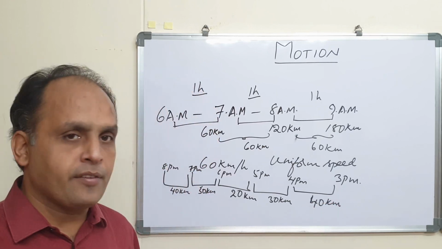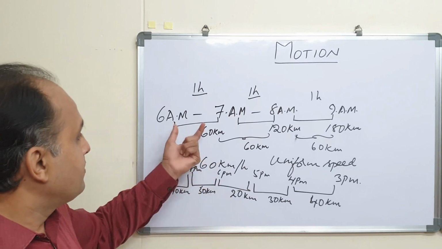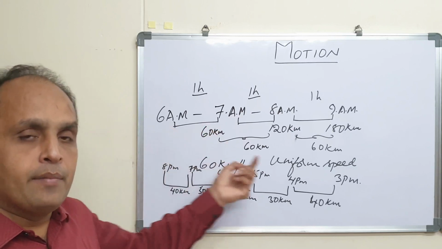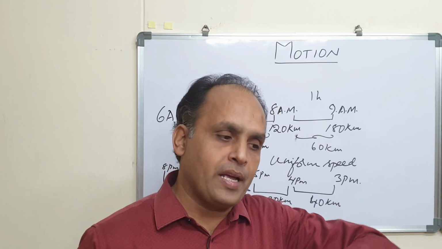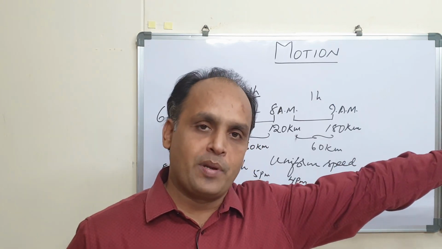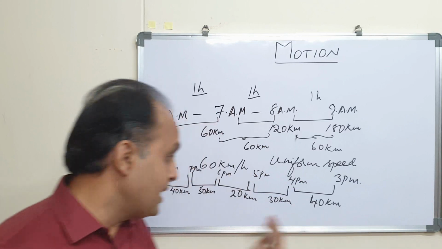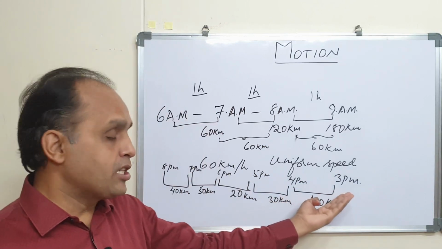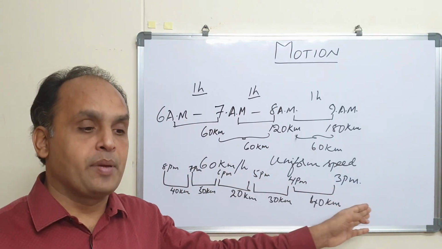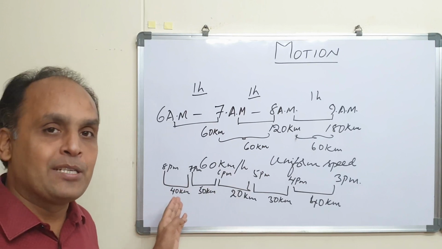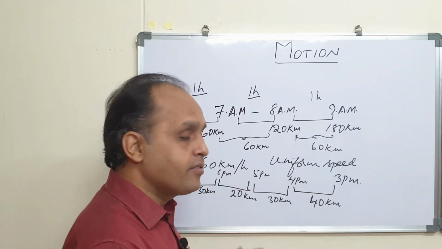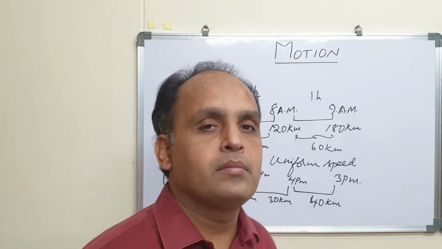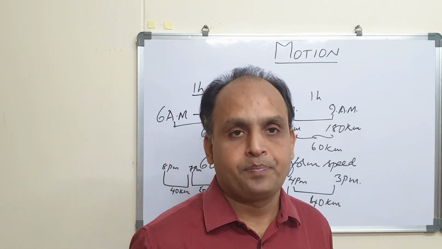Now, if you observe carefully, from 6 a.m. to 9 a.m., you took only 3 hours to go from your place to your friend's place. But when you were returning, it took 5 hours. It started at 3 p.m. and you reached home by 8 p.m. That means you have taken a lot of time. That's because of the traffic.